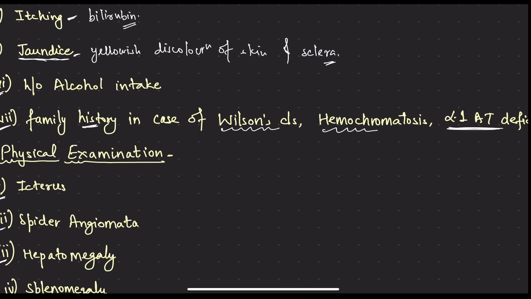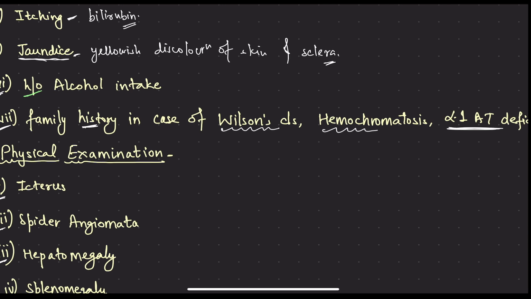Then is the itching. Itching is basically due to bilirubin and other bile salts, which are deposited in the skin and they cause itching. Then is the jaundice. Obviously, yellowish discoloration of skin and sclera is called jaundice. Then history of alcohol intake will be given by the patient: doctor sahab, he drinks alcohol daily.